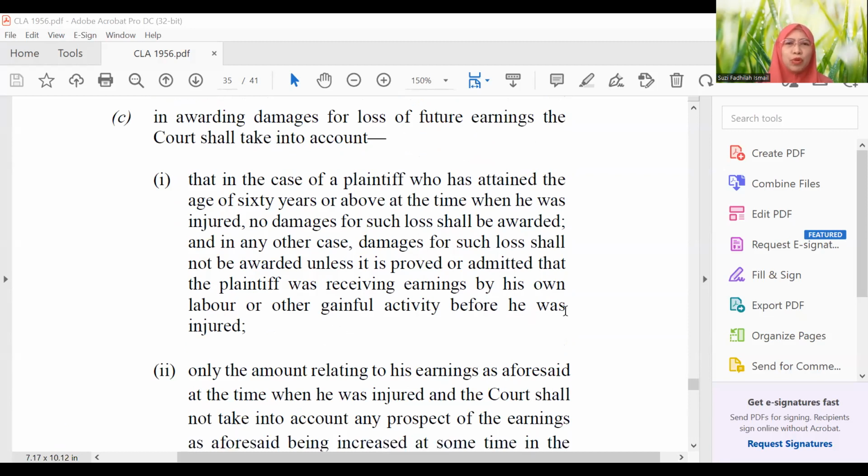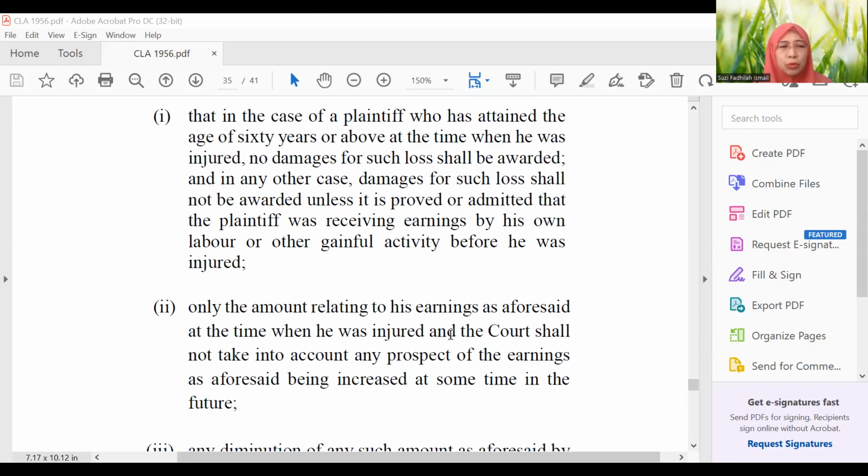In the case of a plaintiff who has attained the age of 60 years or above, 60, 61, 62, no damages for such loss shall be awarded. That's the rule. But again, there is actually an exception here: or in any other case, damages for such loss shall not be awarded unless it is proved or admitted that the plaintiff was receiving earning. It means that even at the age of 60, the plaintiff was still working. So that one the court may allow the claim for LOFE, but generally no.